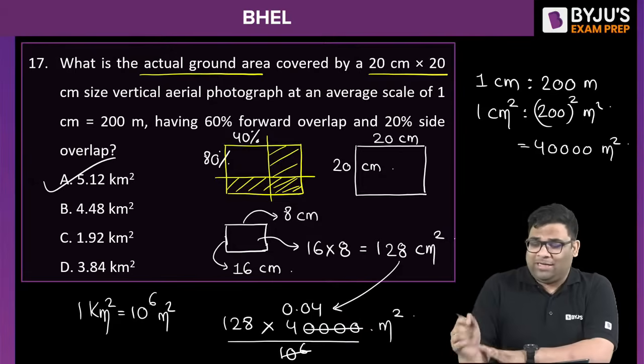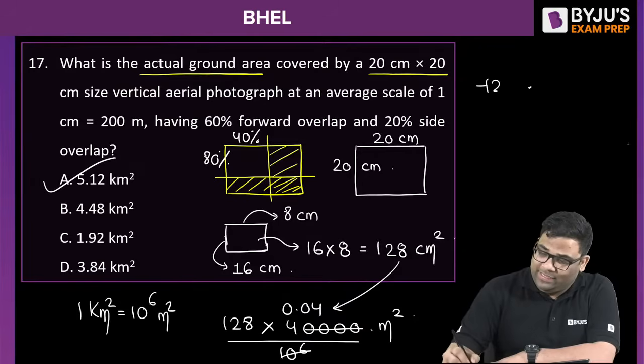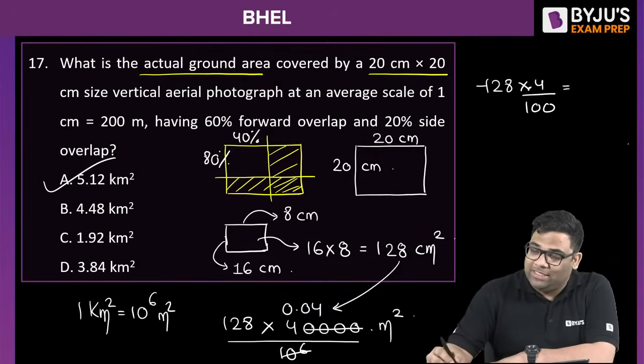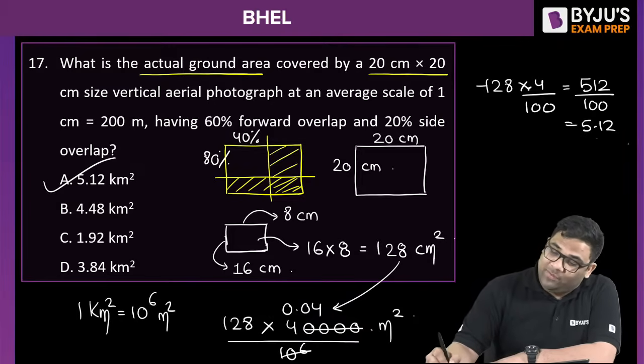Do you need to do the calculations also? If you do the calculation, you can make it 128 into 4 by 100, right? So this will be how much? You can see 480 plus 32, 512 by 100. That is equal to 5.12 kilometer square.